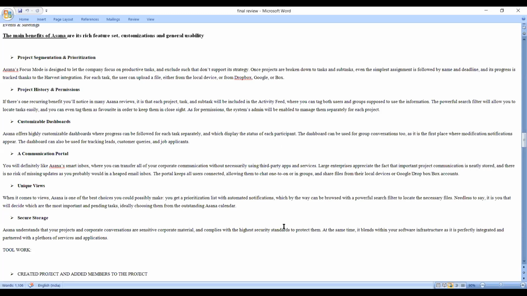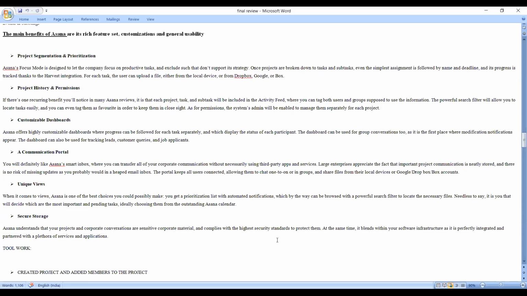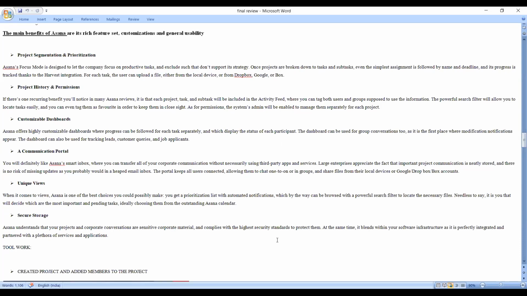Unique views. When it comes to views, Asana is one of the best choices you could possibly make. You get a prioritization list with automated notifications, which by the way can be browsed with a powerful search filter to locate the necessary files. Needless to say, it is you that will decide which are the most important and pending tasks, ideally choosing them from the outside Asana calendar.